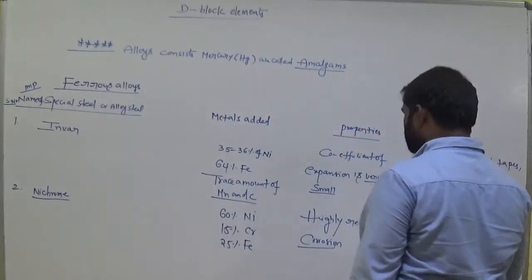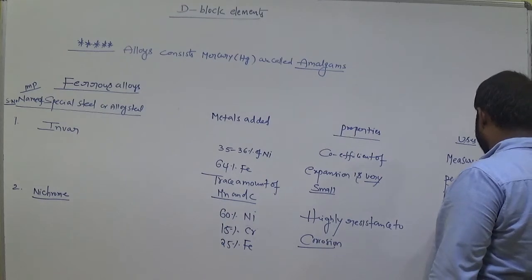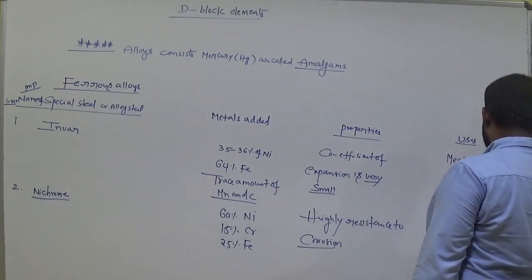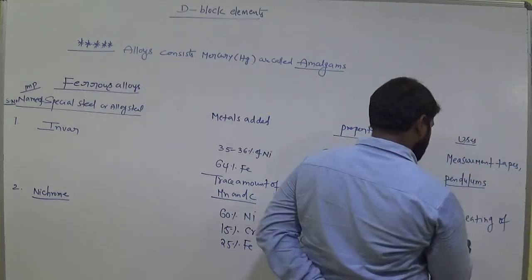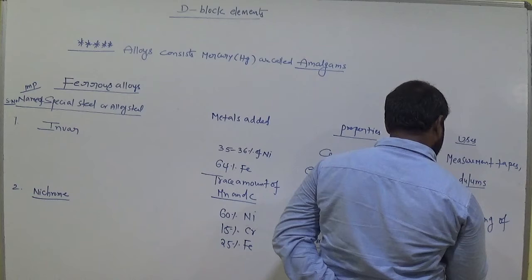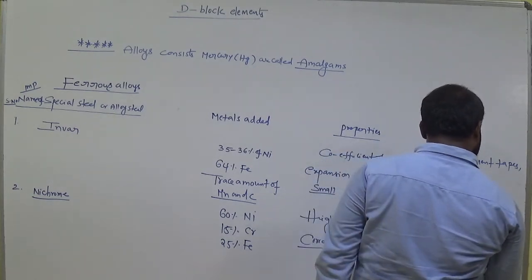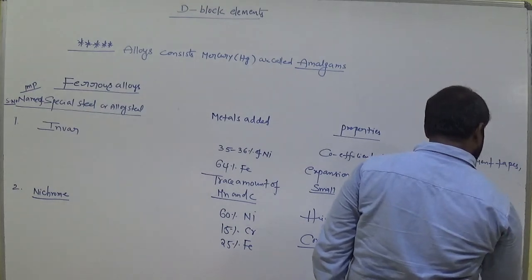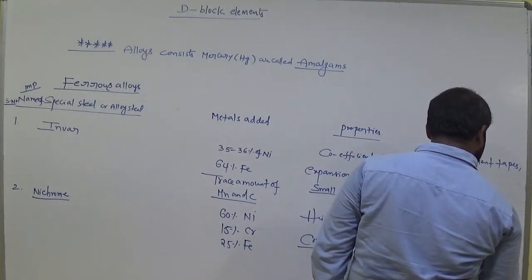So by using this nichrome, what we prepare is in the heating process, flame stoves and furnaces.